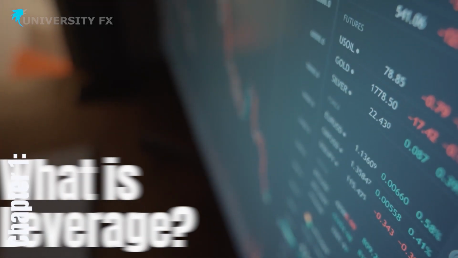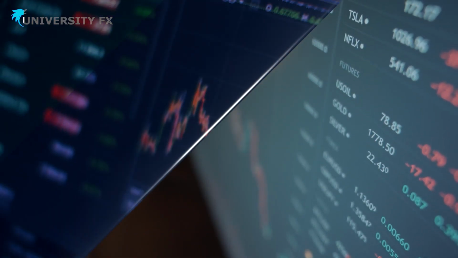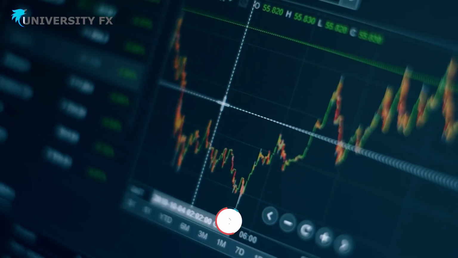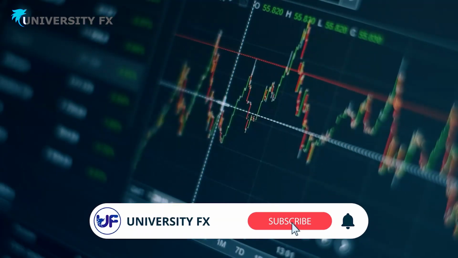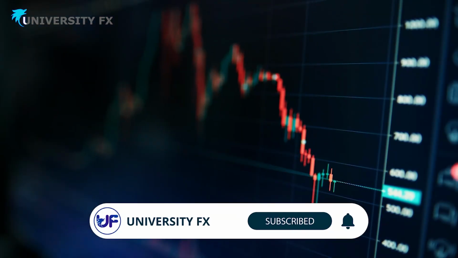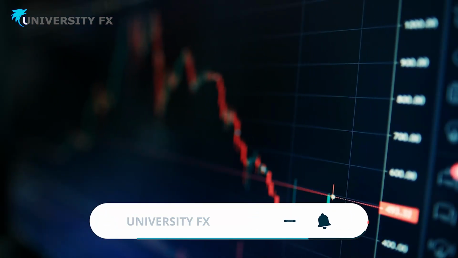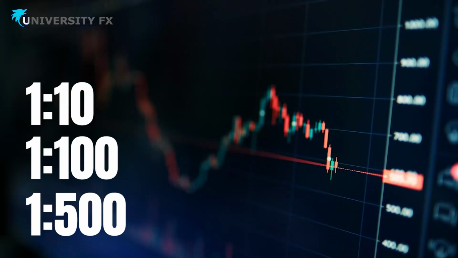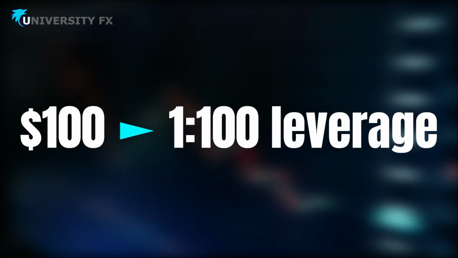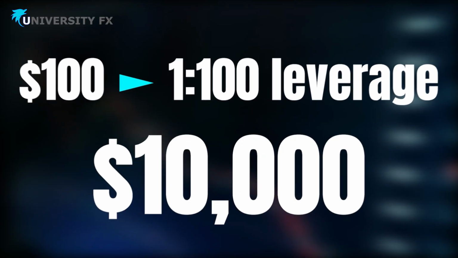Chapter 1. What is leverage? Leverage is a financial tool that allows traders to access larger market positions using a smaller amount of capital. In Forex, brokers provide leverage options such as 1 to 10, 1 to 100, or even 1 to 500. For instance, if you have $100 and use 1 to 100 leverage, you can trade a position worth $10,000.